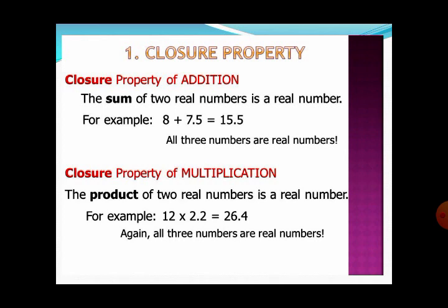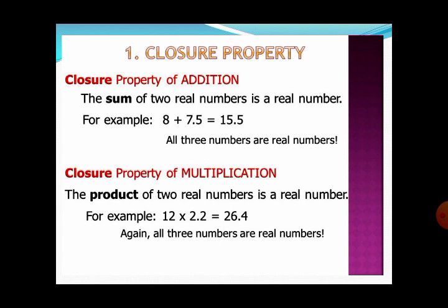Now the first one is closure property, and we will discuss it in two manners, according to addition and according to multiplication. First we will discuss the closure property of addition of the real numbers. It says that the sum of two real numbers is also a real number. It means that from the set of real numbers, when we take any two real numbers, for example 8 and 7.5, and add them, the sum becomes 15.5.